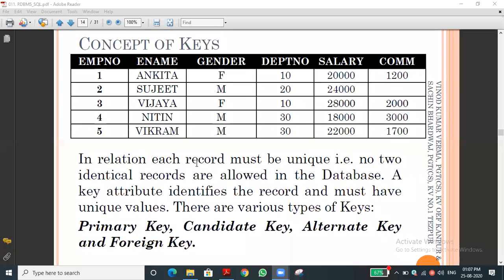Okay, let me go to the next one, that is the foreign key. From the name itself, you can understand. Foreign means what? In the general term, I'm not asking anything about computers. Foreign means other state or other country. Correct.